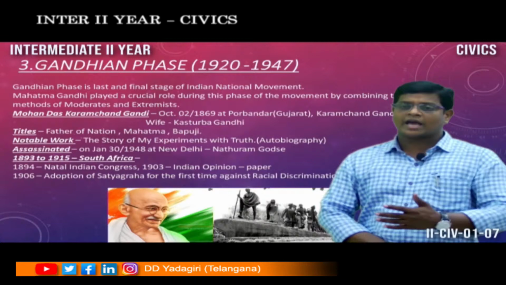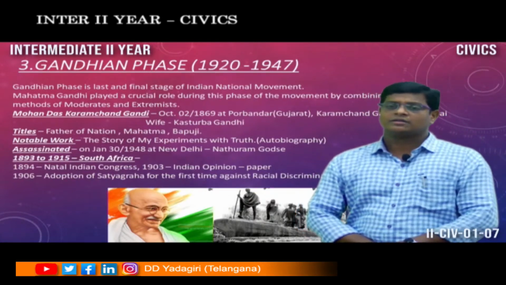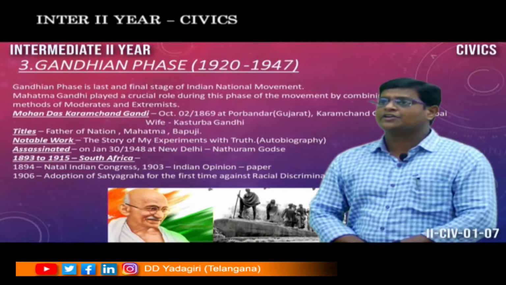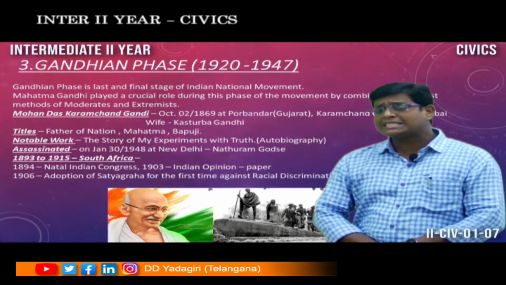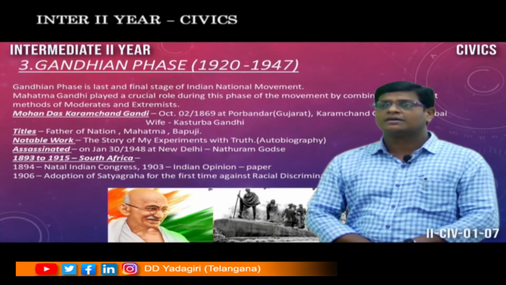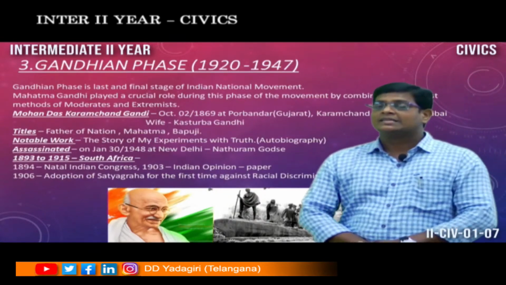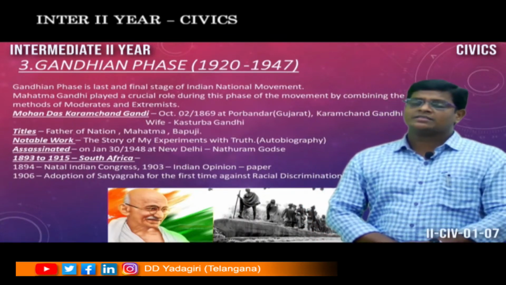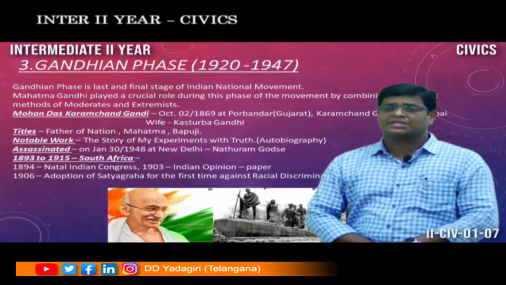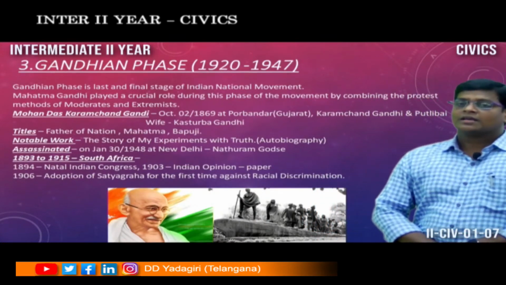With the support of some financiers, he went to England for higher education, and he completed his law degree there. Then he came back to India and practiced in Gujarat, but for dealing with one case, Abdullah's company case, he went to South Africa. In South Africa, he did so many things.